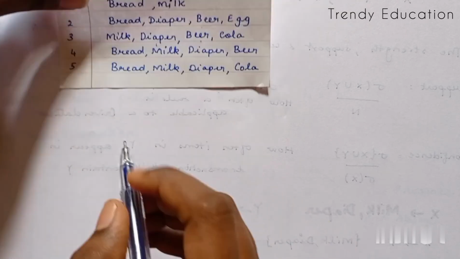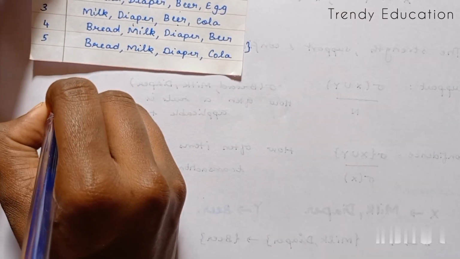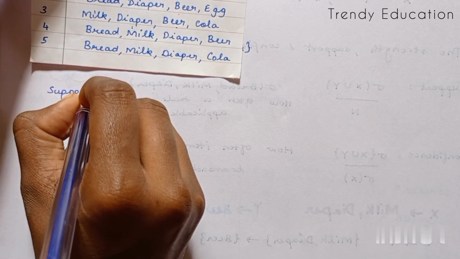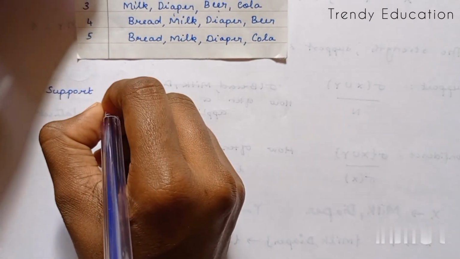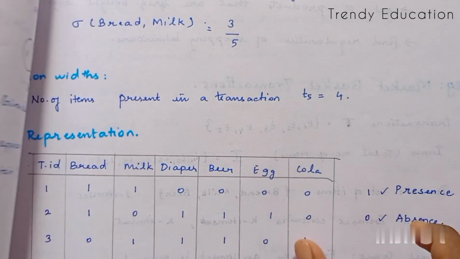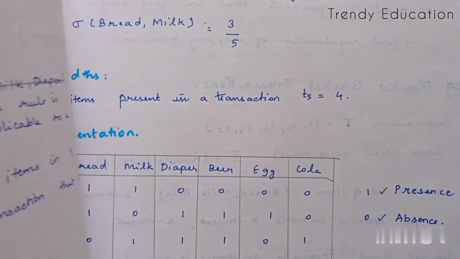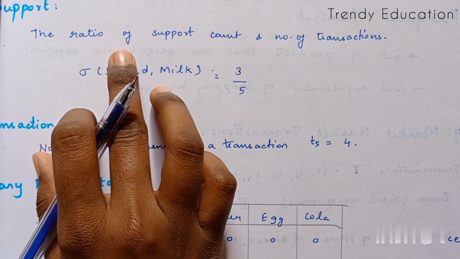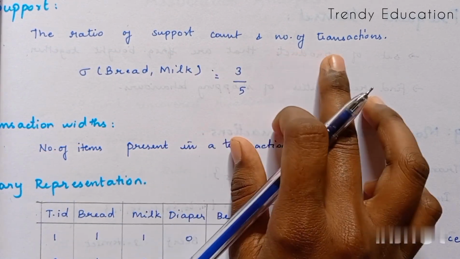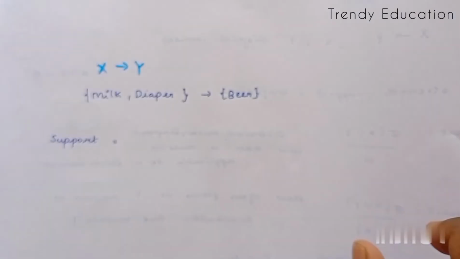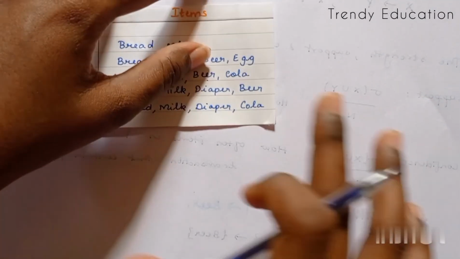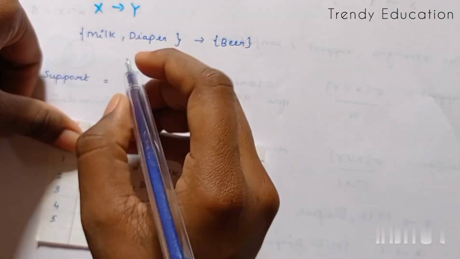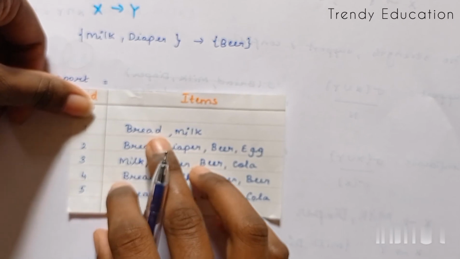I'm going to find the support first. The support is found as the ratio of the support count to the number of transactions.